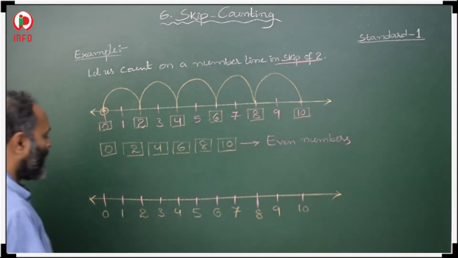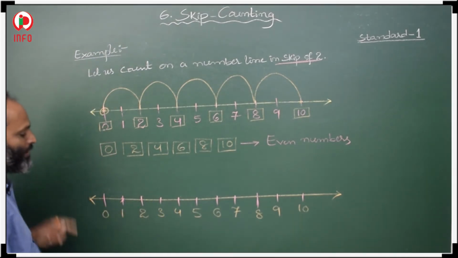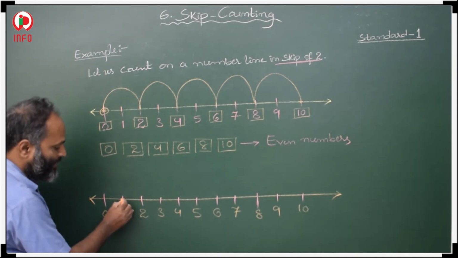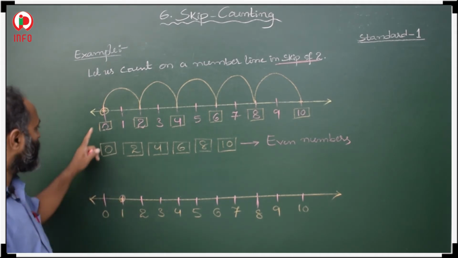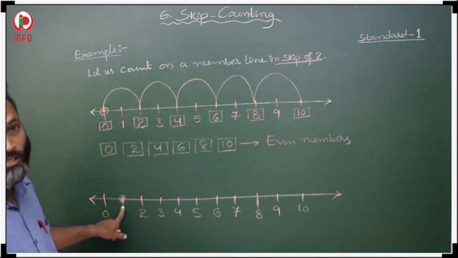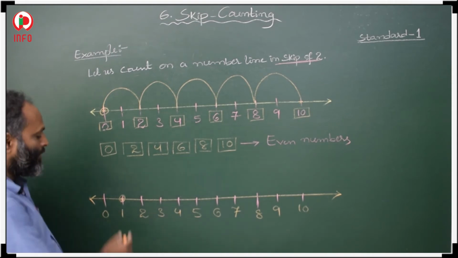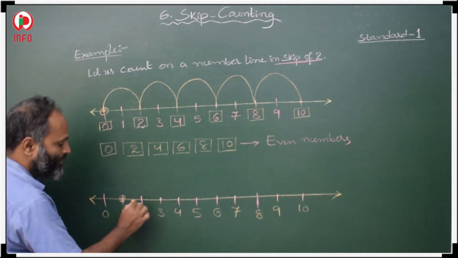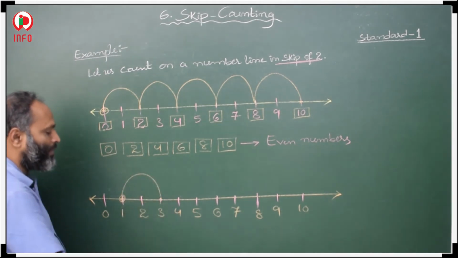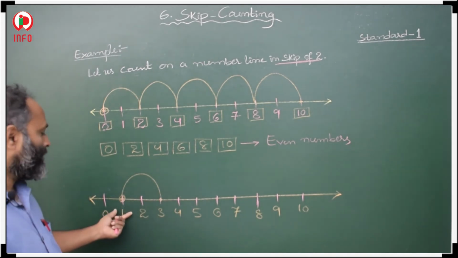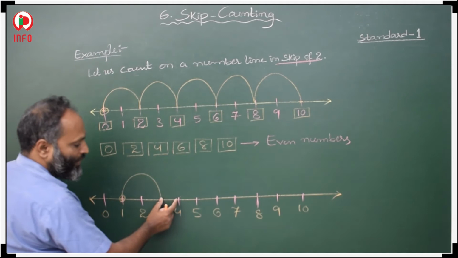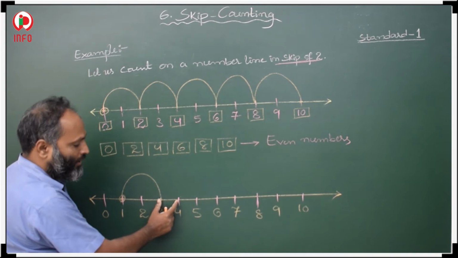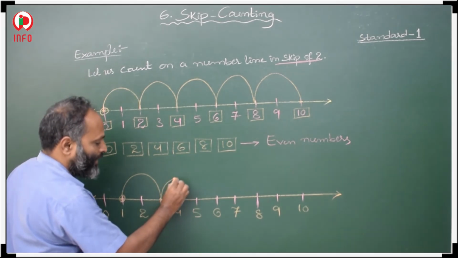Now, what about skip of 2's if we start from 1? We are not starting from 0 here, we are starting from 1. 1 to 2 is one step, 2 to 3 is another step. So 2 steps from 1 to 3, skip of 2's. Then from 3, 3 to 4 is one step, 4 to 5 is another step, so 3 to 5.